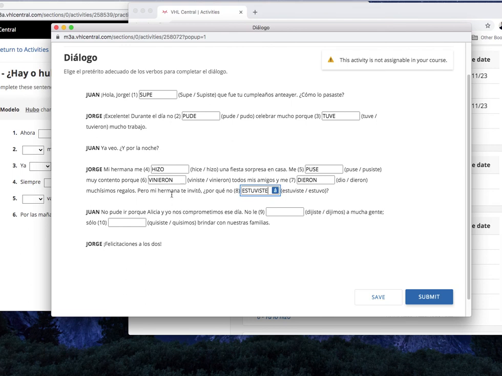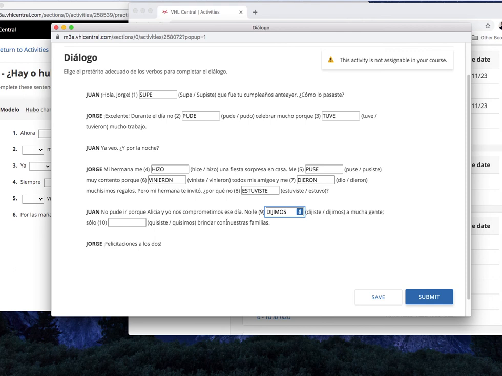Right? We know it's now Jorge is talking to Juan. No pude ir porque Alicia y yo nos comprometimos ese día. No, nos comprometimos means they got engaged. No le blank a mucha gente. Pause. And we're back. No le dijimos a mucha gente, because we're talking about Alicia y yo, right? We didn't tell a lot of people.